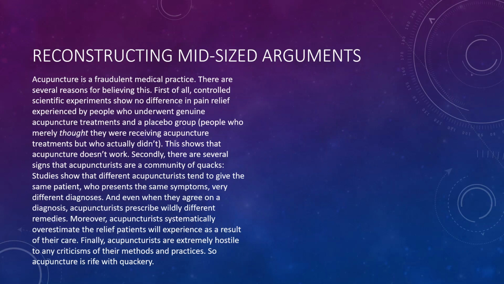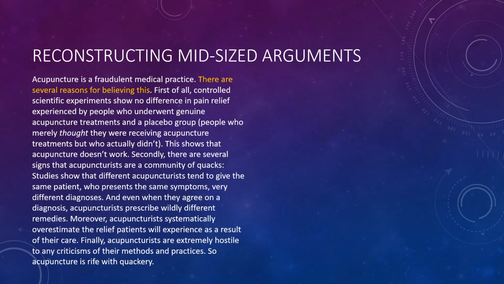Our task here, of course, is to reconstruct this argument in standard form as charitably as we possibly can. And a really good place to start in any argument reconstruction is just to look for the conclusion first, and then maybe use some premise and conclusion indicator words to help you find that conclusion. The rest can be built around the conclusion.